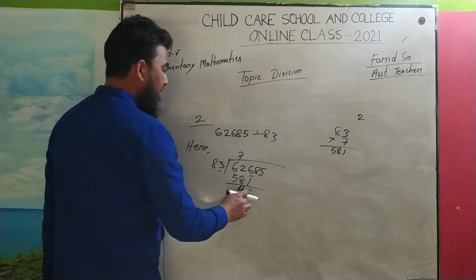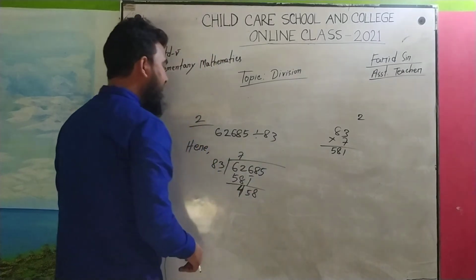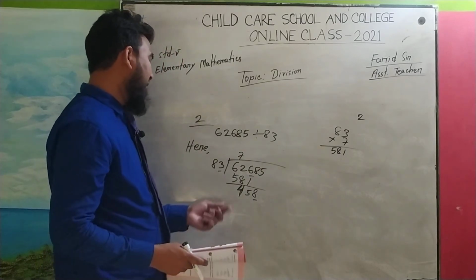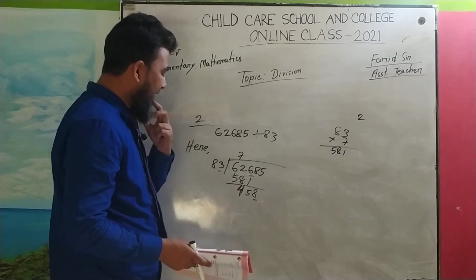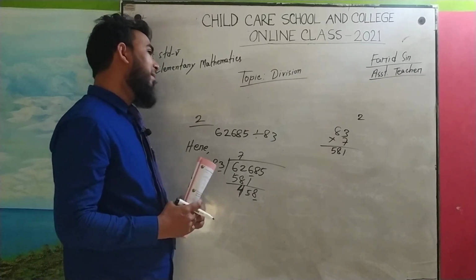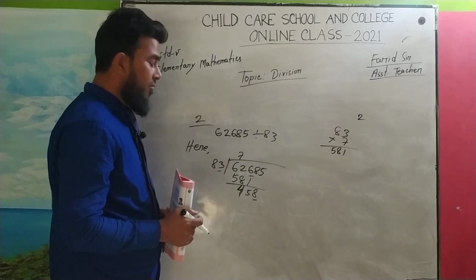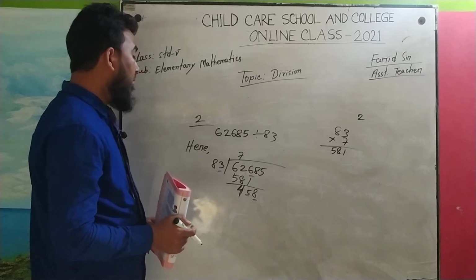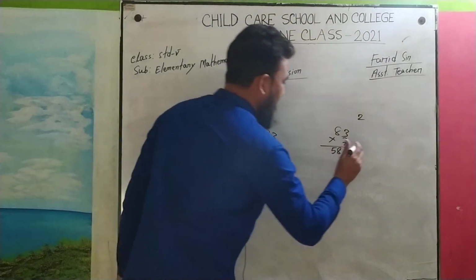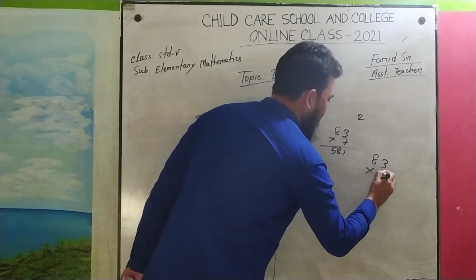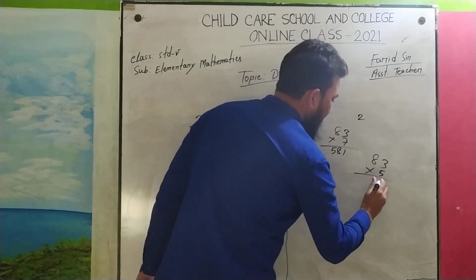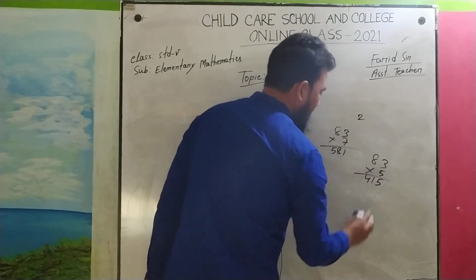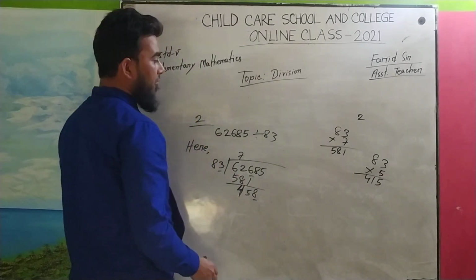Okay, now we have to take the next digit, I mean 8. Now how many times will it go? Here also you have to avoid the last digit. Now we have to divide 45 by 8. If we remember the multiplication table of 8, we know 5 times 8 is 40, 6 times 8 is 48, not possible because here it is 45. So it will go for 5 times. But at first you have to check this. 5 times 3 is 15, in our hand is 1. 5 times 8 is 40, 40 plus 1 is 41. If we take this for 5 times, it will go